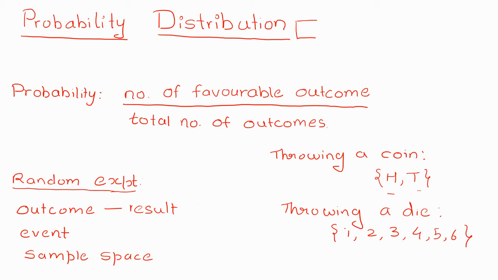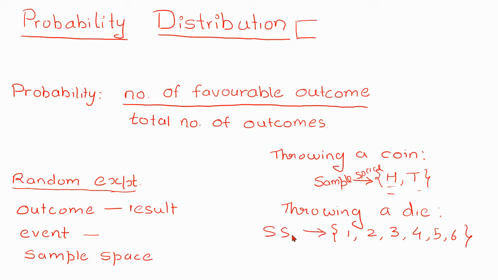Such experiments are called random experiments, and getting a head, getting a tail or getting a 3 on a die are the events. The listing of all these possible outcomes is called the sample space. This set is called the sample space.